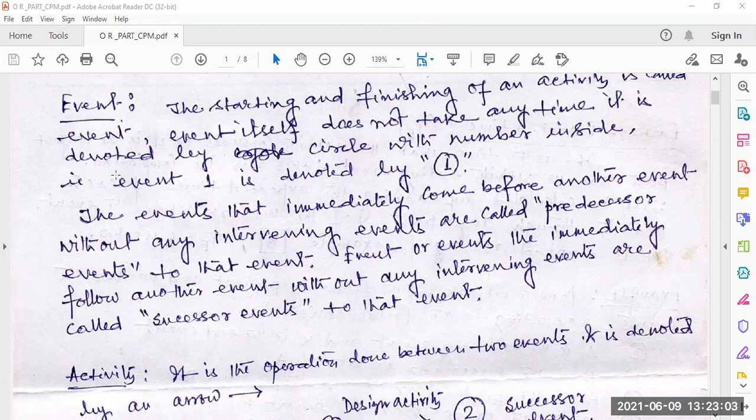Let us again go over the event. The starting and finishing of an activity is called the event. Event itself does not take any time. It is denoted by a circle. If it is event 1, then 1 within the circle is called the event. The event that immediately comes before another event without any intervening events is called the predecessor event, which is the previous one, and the following event is called the successor event.